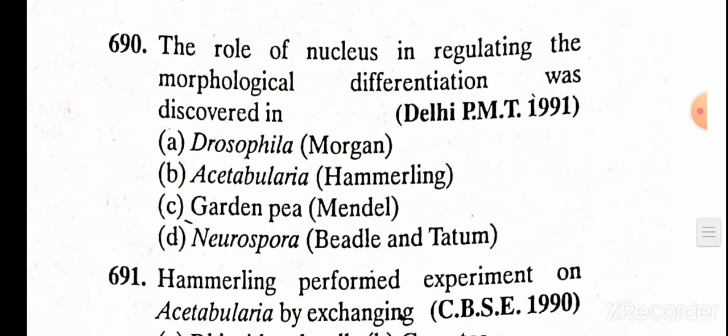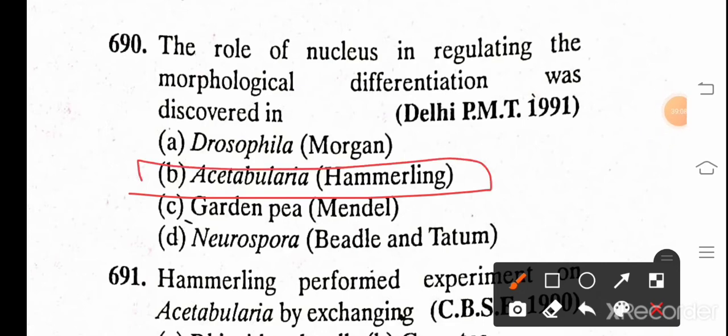The role of nucleus in regulating the morphological differentiation was discovered in A. Drosophila, Morgan, B. Acetobularia, Hammerling, C. Garden pea, Mendel, D. Neurospora, Beadle and Tatum. These are the botanists and they explain and experiment on plants. The role of nucleus regulating the morphological differences was discovered in the answer is Acetobularia, Hammerling.